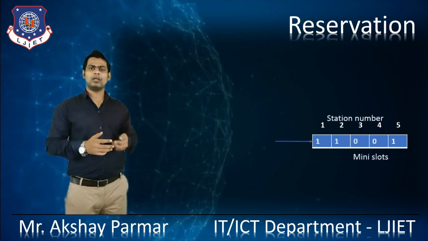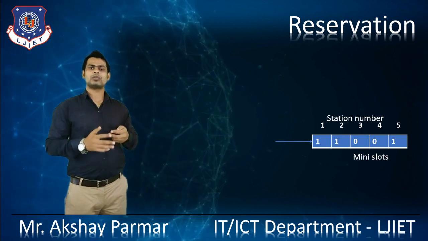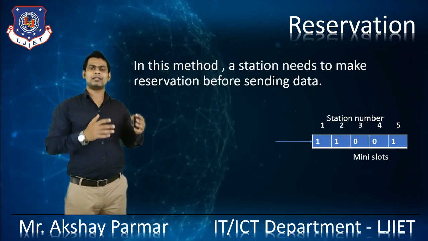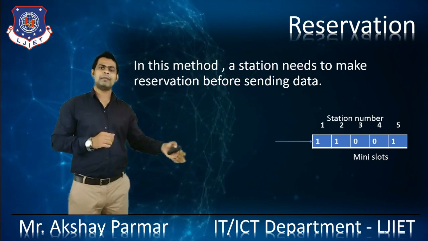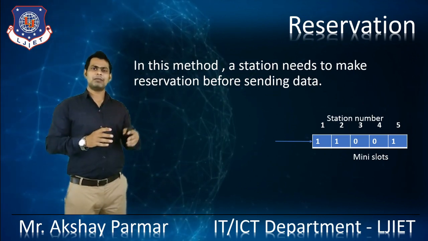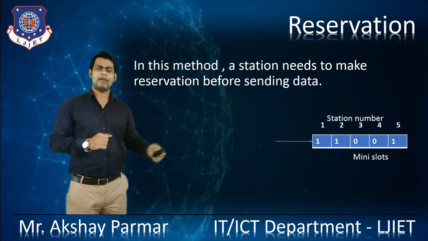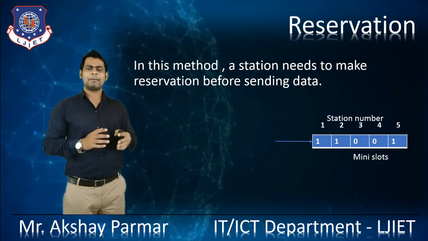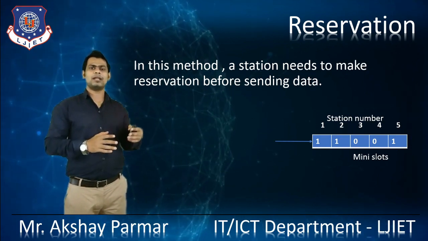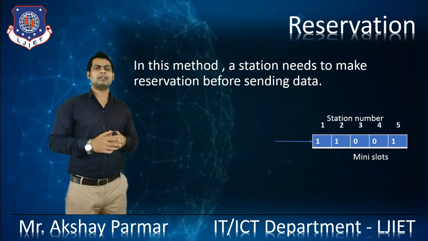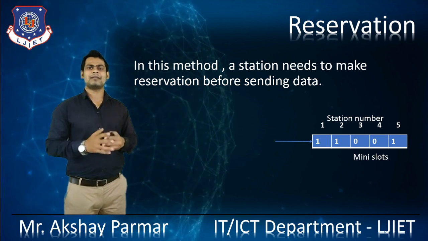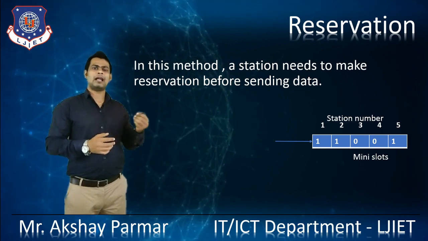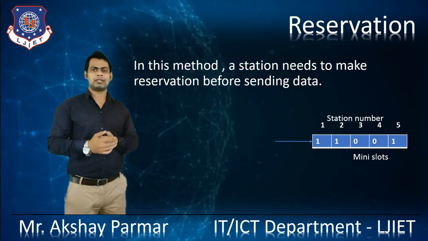Stations 1, 2 and 5 want to send data, so they reserve their slots by putting 1 in their mini slots. The rest of the stations who don't want to participate in sending data put 0 in their mini slots.